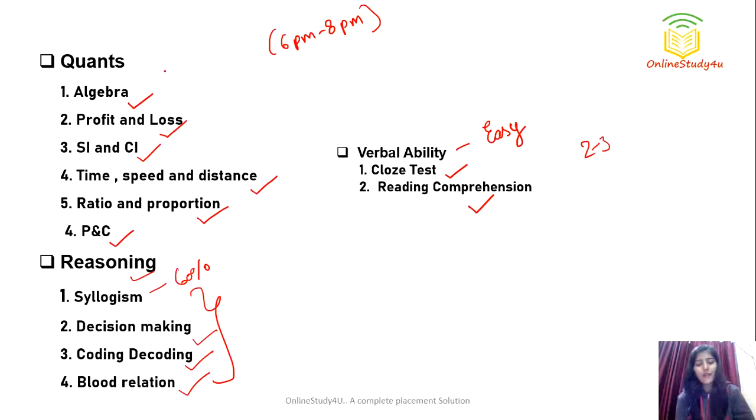And if I summarize all the sections, quants was moderate to difficult level, right? It was moderate to difficult.